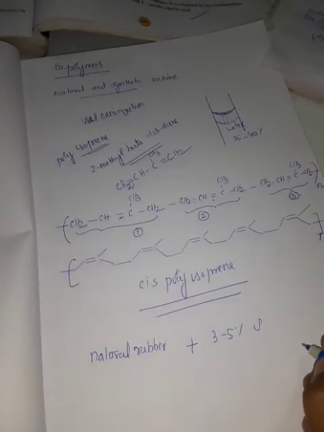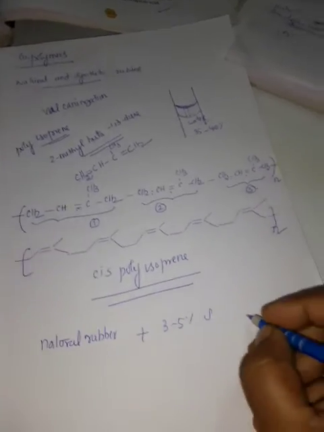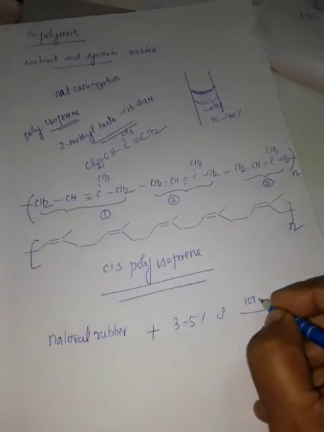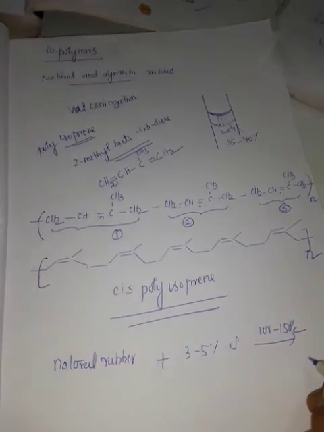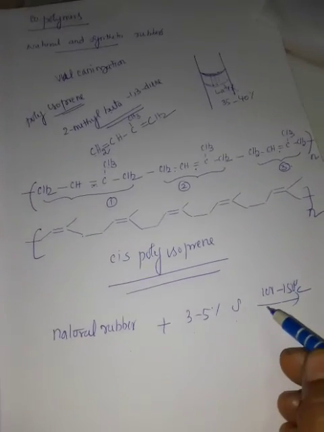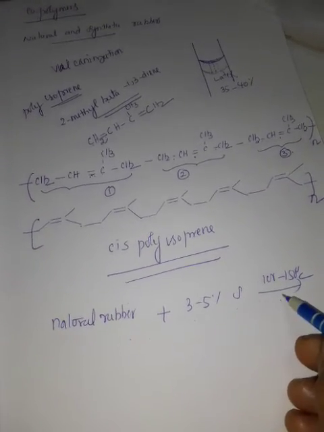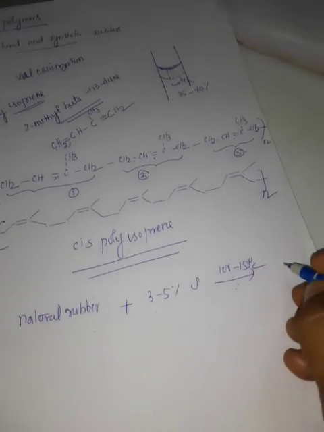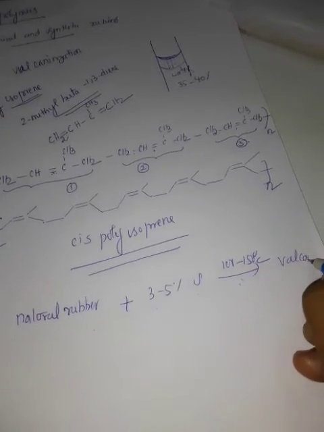Natural rubber is mixed with 3 to 5% sulfur and heated to 100 to 150 degrees Celsius. We then get a rubber called vulcanized rubber.